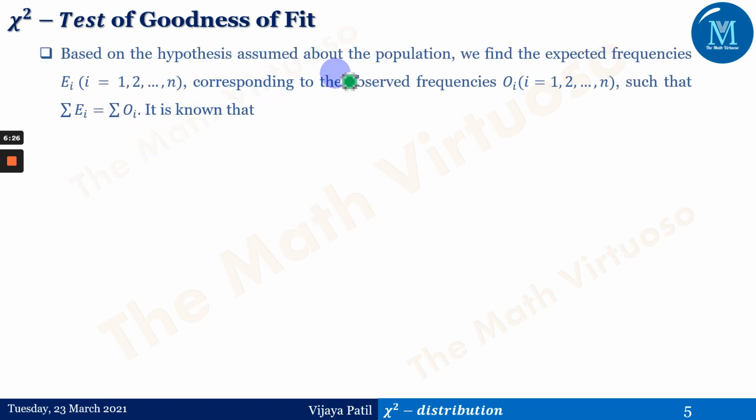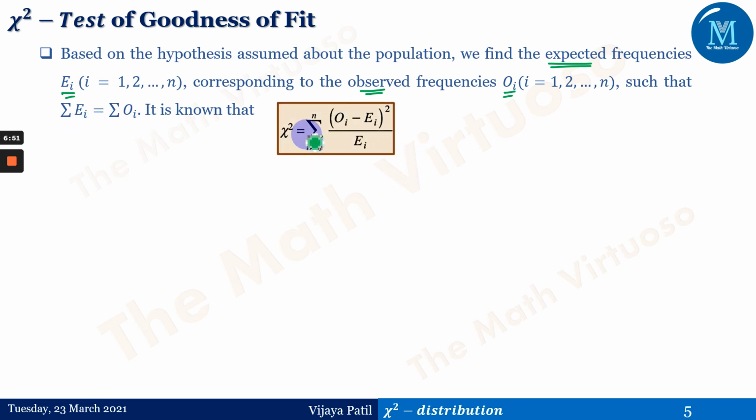Now, based on the hypothesis assumed about the population, we find expected frequencies, that is Ei, i from 1 to n, corresponding to the observed frequency Oi. So O is for the observed frequency and E is nothing but the expected frequencies. Such that summation of Ei equals summation of Oi, and chi-square equals summation of (Oi minus Ei) whole square divided by Ei. So this is the chi-square.